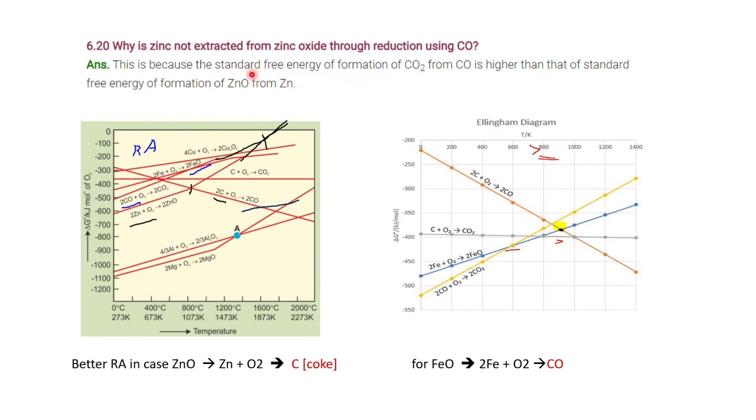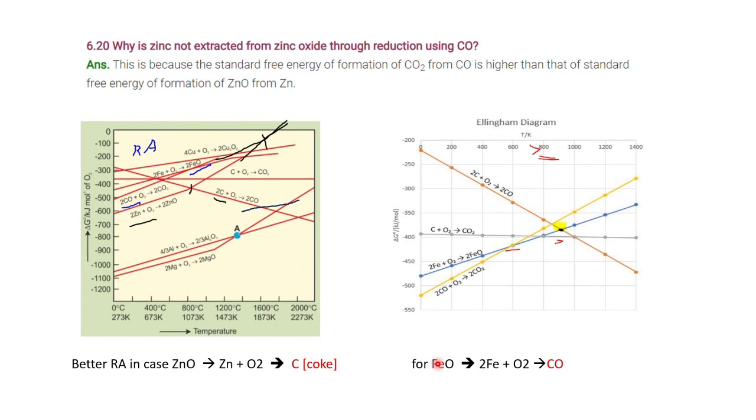What is the word they said? The standard free energy of formation of carbon dioxide is more than that of zinc oxide, so it is not. These are the words they have used. This is above the zinc oxide, so carbon monoxide cannot be a reducing agent to zinc. But while we see the graph, carbon cuts the zinc oxide line here, so carbon can be the reducing agent to zinc oxide. So the better reducing agent in the case of zinc oxide is coke.